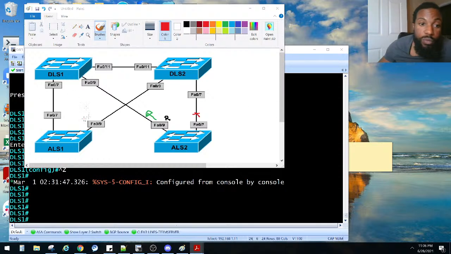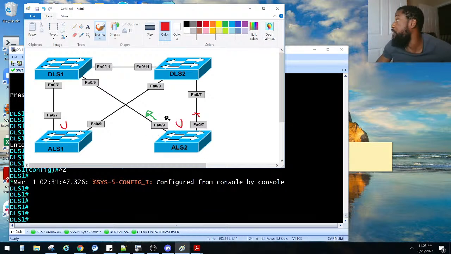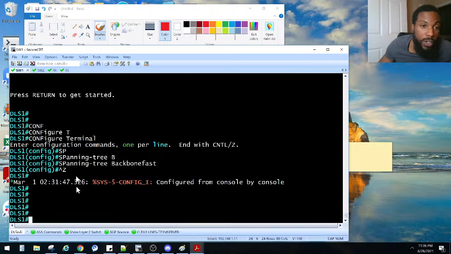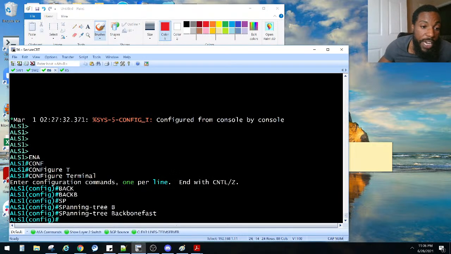So we need to set up uplink fast on this guy and this guy, and I believe that is a global feature. Yes, it is. So ALS1, let's do that on ALS1 and ALS2, and then we'll call it a night, man.